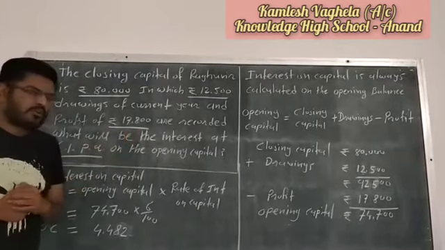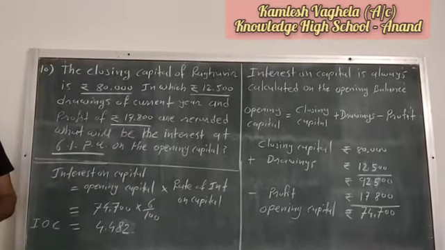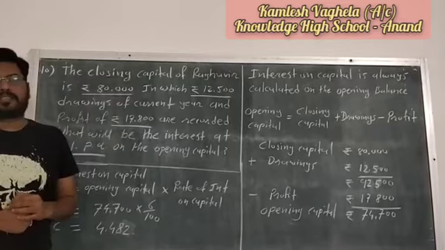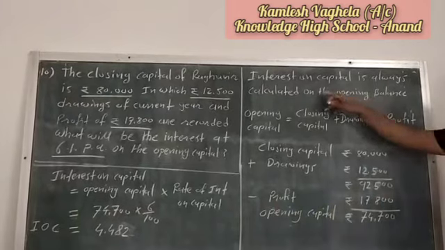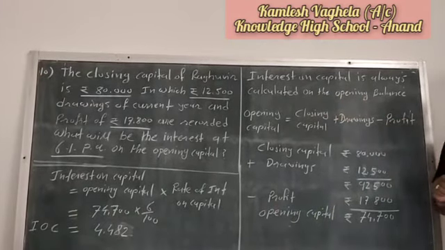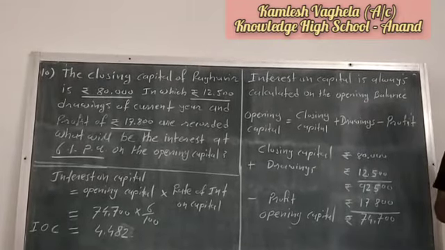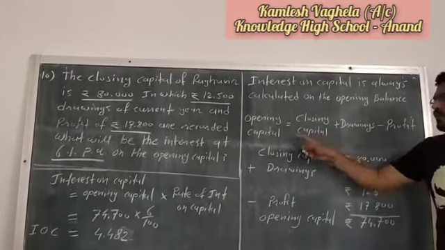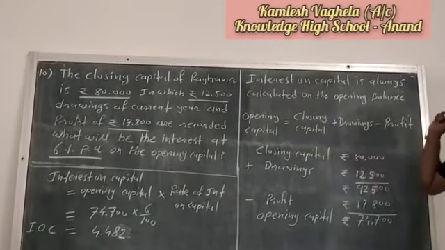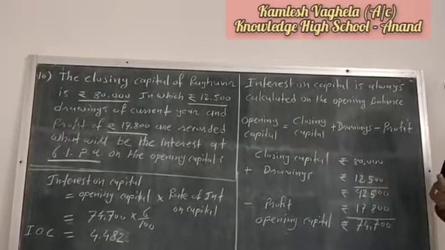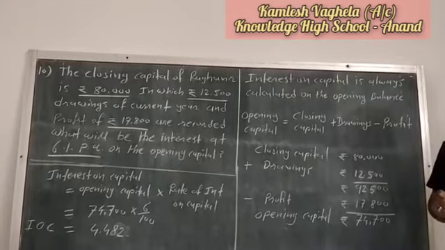So in this example we have to calculate interest on capital, and as we know, interest on capital is always calculated on the opening balance of capital. Here they have not given the opening balance, they have given the closing balance. So how to find out the opening balance of capital from the closing balance? Here we have to use this formula: opening capital is equal to closing capital plus drawing minus profit. Whenever in an example the closing balance of capital is given and they ask to find out interest on capital, we have to find the opening balance of capital first.